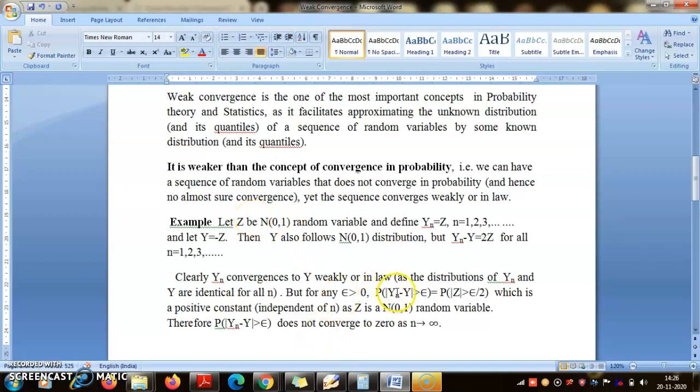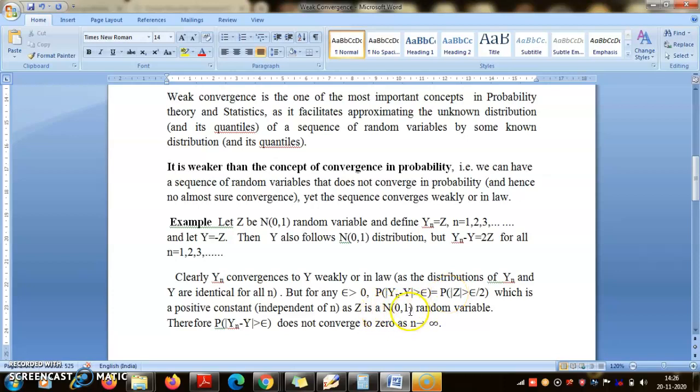Now if we had convergence in probability here, then for every epsilon this probability would have to go to 0 as n tends to infinity. But you see that on the right-hand side there is no n, so this is a constant free of n. This is the probability that the modulus of Z is greater than epsilon by 2. It cannot be negative because it is a probability. It may or may not be 0, which we have to find out.